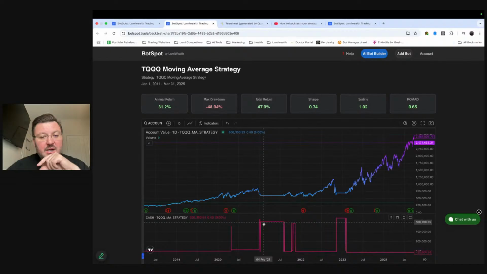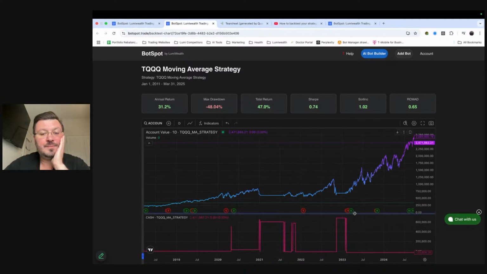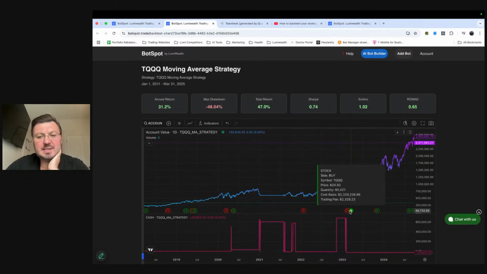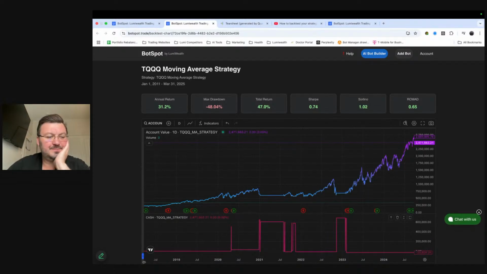You can see down here is the cash. So how much cash did you have on hand? You can see here that when it went flat, we actually sold everything. We held on to cash for a little while. Here, same thing. We sold everything, held on to cash for a little while in 2021. And you could actually even zoom into all these things. You can click on each one of these buys and sells. It tells you exactly how much was bought, how much was sold, right? And what symbols.